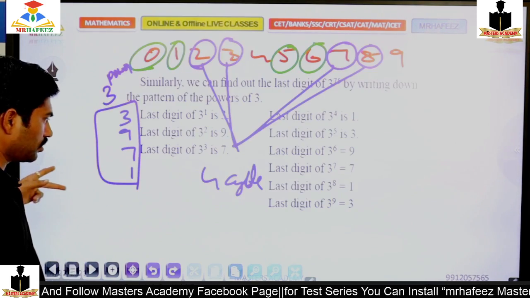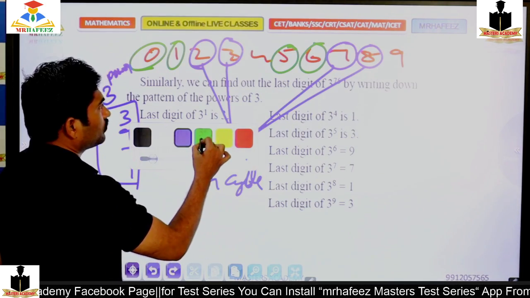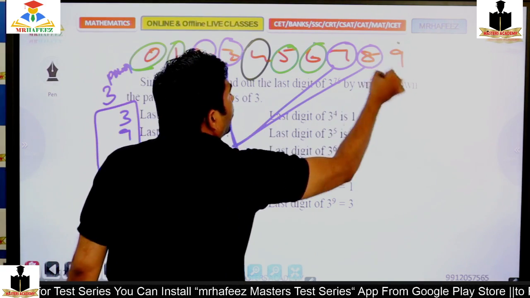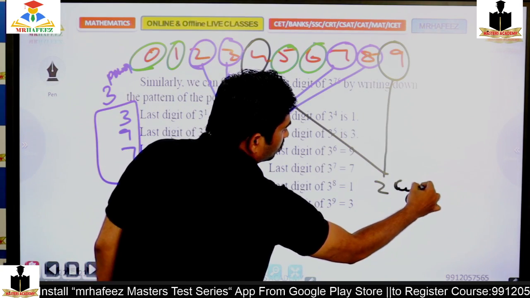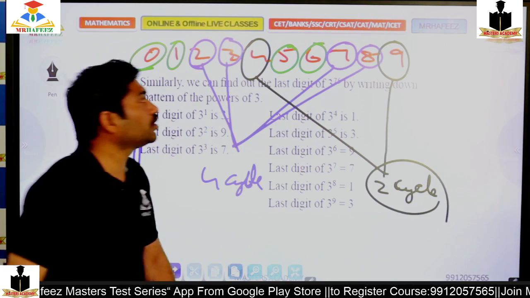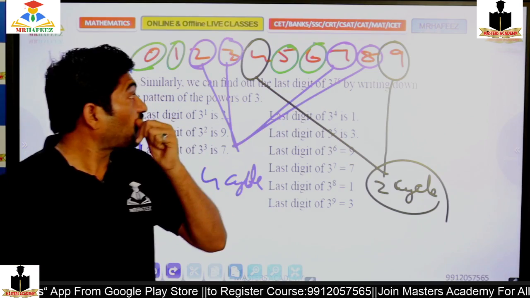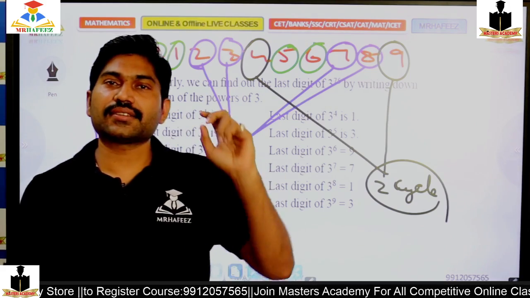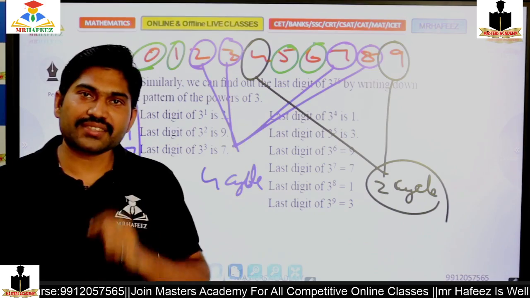For 4 and 9, it's a 2 cycle. And 0, 1, 5, 6 are a 1 cycle, so you always get the same digit again.